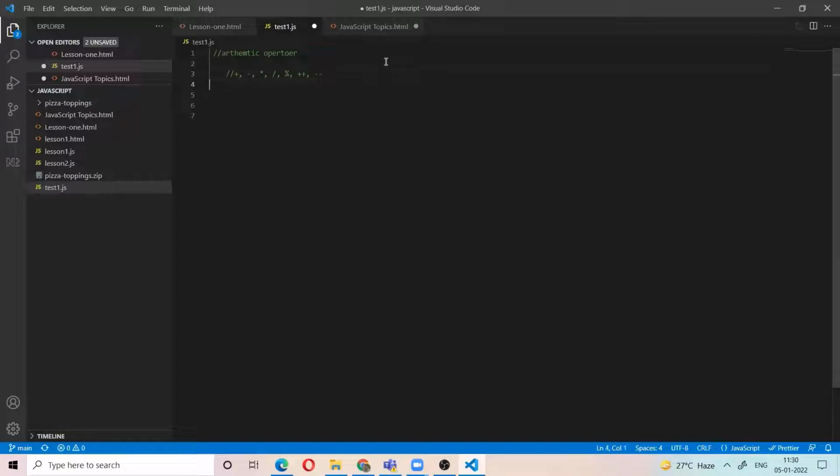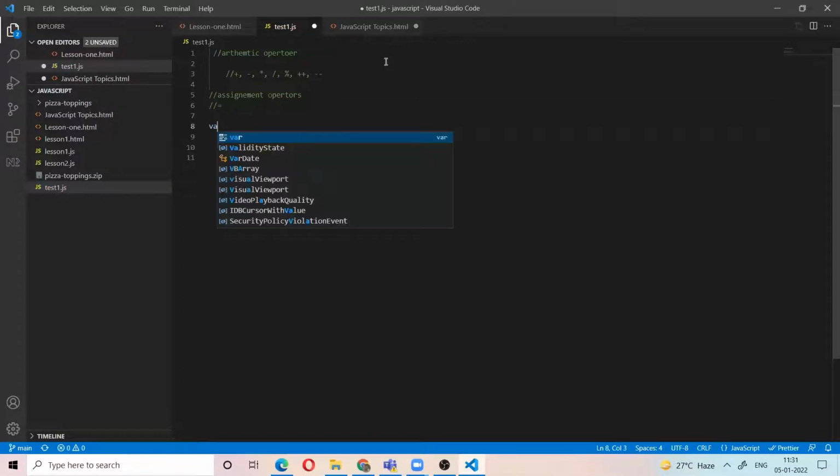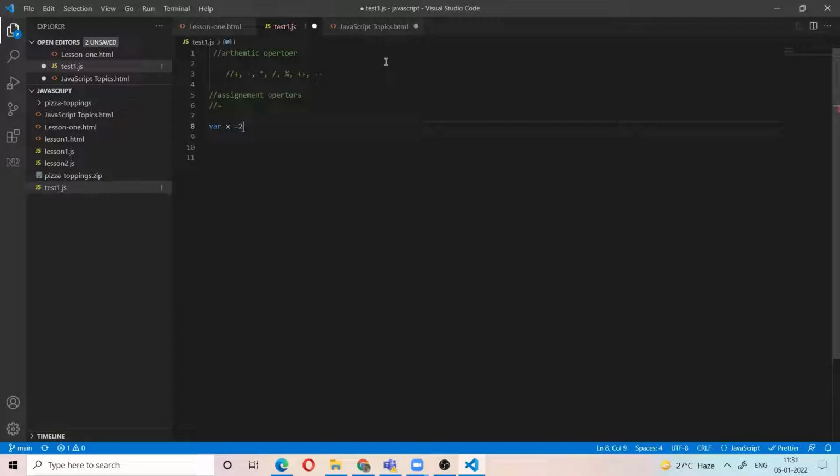We have some operators called assignment operators. In the assignment operators, we have the equal to. You know, right? Where x equal to 2, that means we are assigning the value 2 to the variable x. So equal to puts the value into the variable.